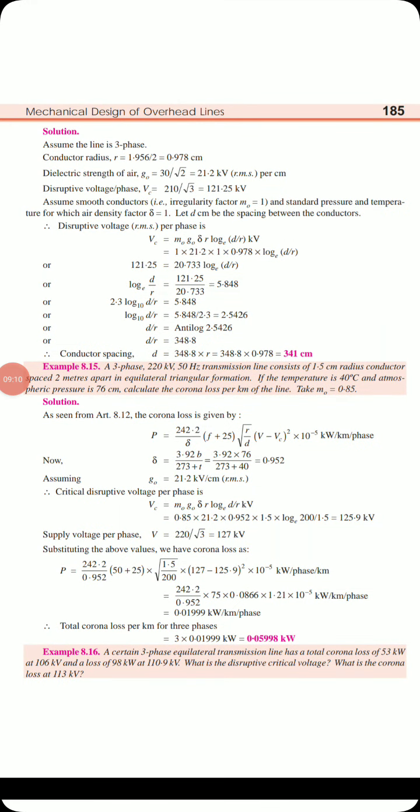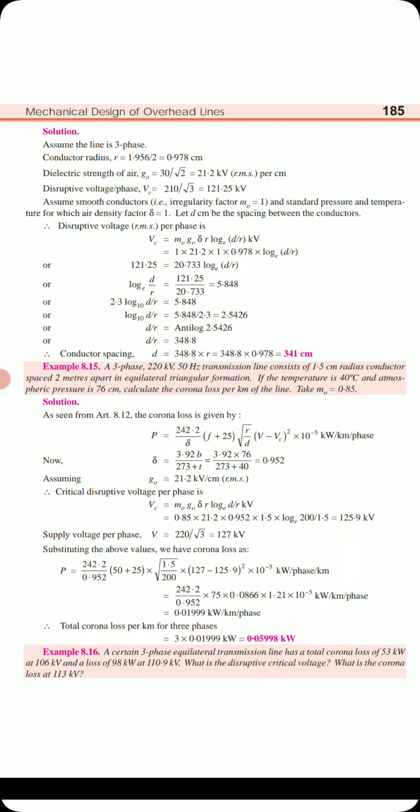A 3-phase 220 kV 50 Hz transmission line consists of 1.5 centimeter radius conductors spaced 2 meters apart in equilateral triangular formation. If the temperature is 40 degrees centigrade and atmospheric pressure is 76 centimeters, calculate the corona loss per kilometer of the line. Take m naught equal to 0.85. Here we need to calculate the power loss. At the same time you need to calculate delta, because B and T values are given. Delta is equal to 3.92 B divided by 273 plus T. I have given these things in the previous class. Put B as 76 and temperature as 40, and you will get delta equal to 0.952.